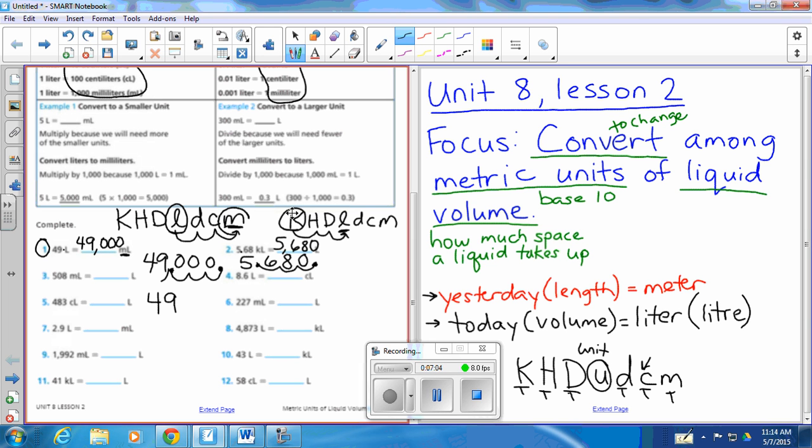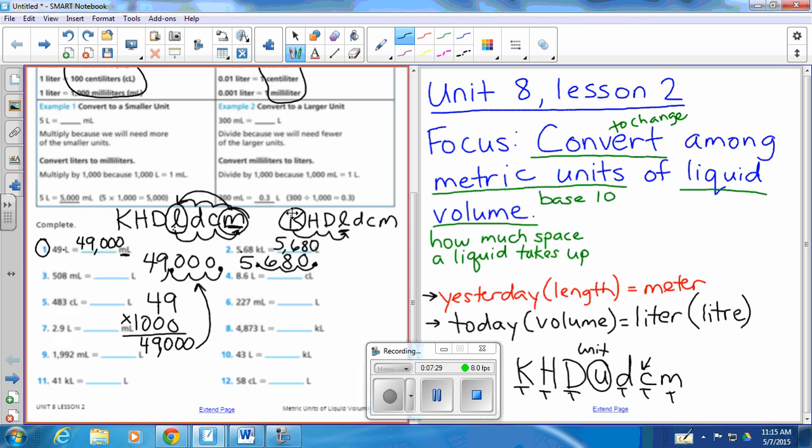How many milliliters are in 1 liter? Remember, we're multiplying by 10. So this is 10, 100, 1,000. So there's 1,000 milliliters in every liter. So I would be multiplying this by 1,000 because there's 1,000 milliliters in every liter. I have 49 liters. There's 1,000 in each of those. That's going to get me